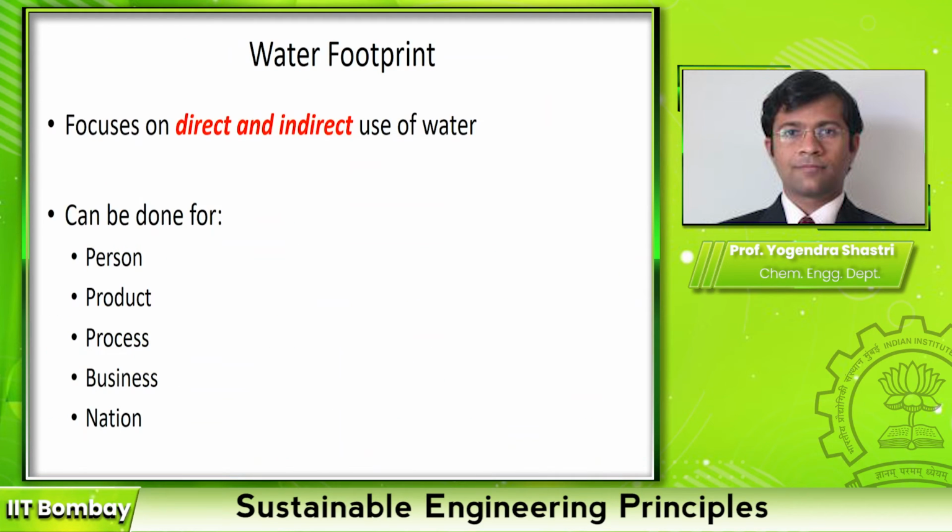So given this background, I hope I have emphasized the importance of doing rigorous water footprint calculations. As I said at the beginning of this module, the method of water footprint calculation focuses on calculating the direct and indirect use of water. This is similar to carbon footprint, and you can do water footprint calculation for a person, for a product, for a process, for a business, or for a nation as well.